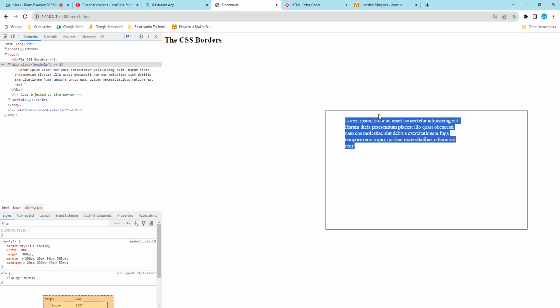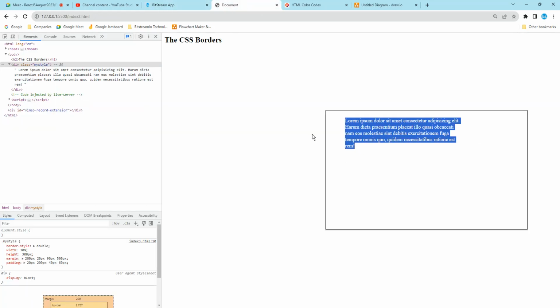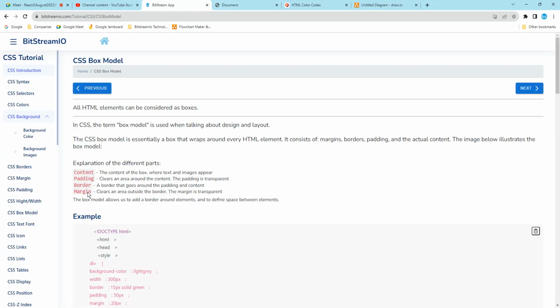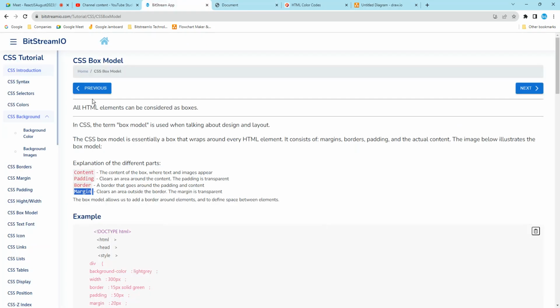Here the top is this much space, and this much, this much. So this is called padding. The next is the border. I have used a double border, so this is called the border. And margin is the space between the body and the element: this is the top, this is the right, bottom, left. So including all, we can say box model. All HTML elements can be considered as a box model.